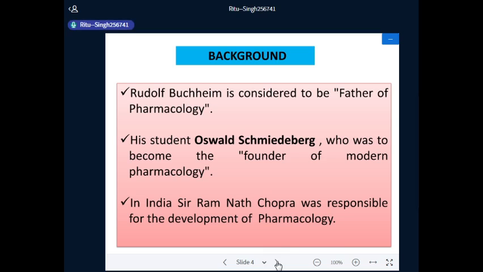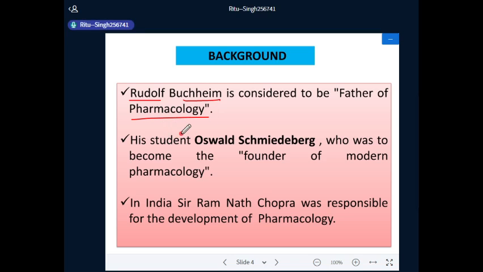Now we discuss the historical background of pharmacology. Rudolf Buchheim is considered to be the father of pharmacology. Rudolf is the originator of experimental pharmacology.